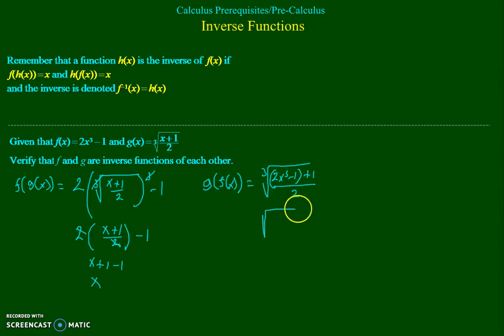So we have the cube root of 2x cubed over 2. These 2's go away, and the cube root of x cubed, these cancel out, and we have x. So yes, in fact, these two are inverse functions of each other. This is a function, and it is the inverse of this. This is a function, and it is the inverse of this.